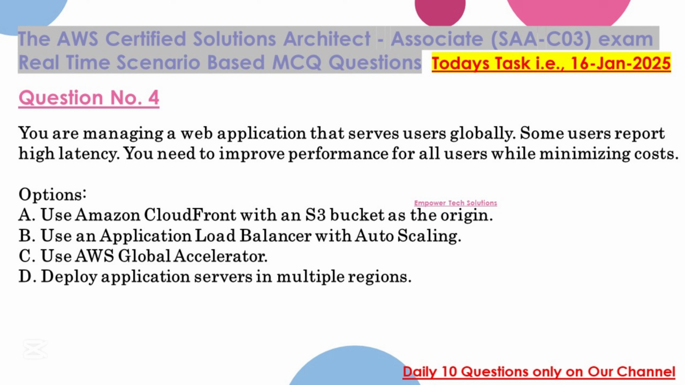Options: A. Use Amazon CloudFront with an S3 bucket as the origin. B. Use an Application Load Balancer with auto scaling. C. Use AWS Global Accelerator. D. Deploy application servers in multiple regions.